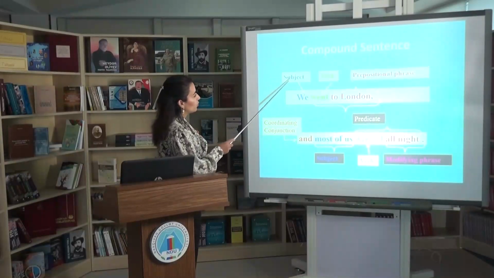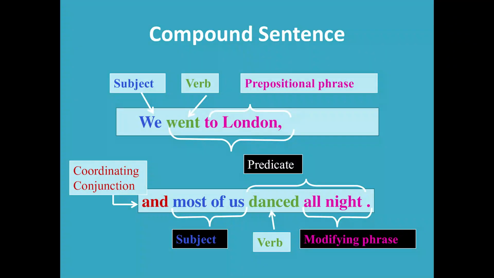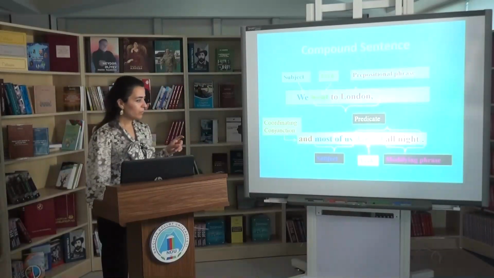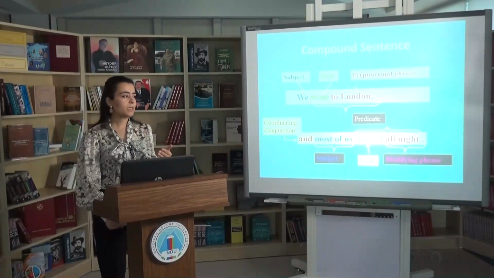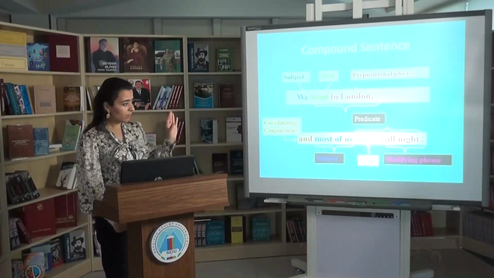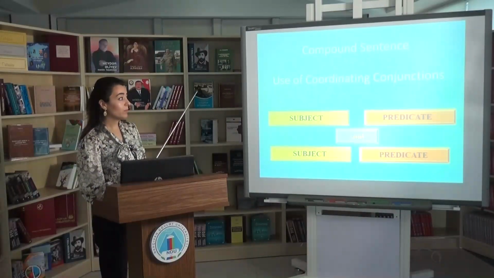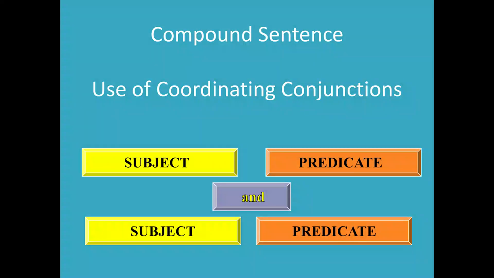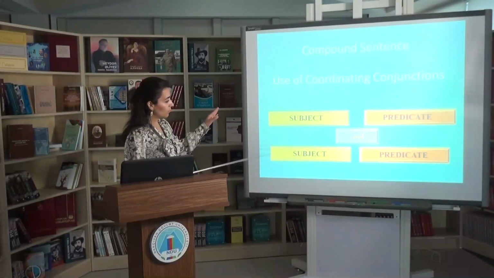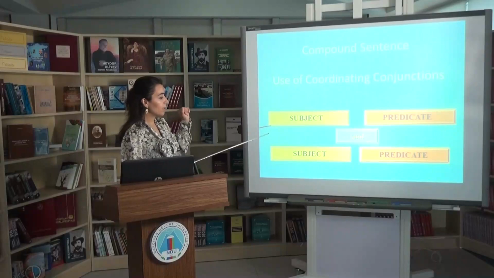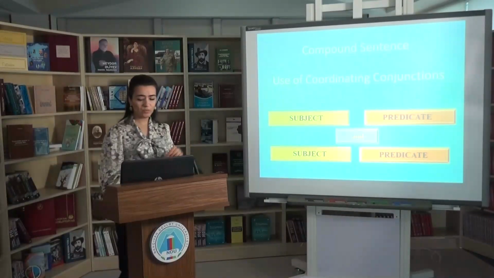Here we have one subject, one predicate in a prepositional phrase, and in the next one we also have subject, verb, and a modifying phrase. Modifying phrase means adverbial modifier. For example, in this sentence, "all night" is an adverbial modifier of time. Okay, so the use of coordinating conjunction, as I mentioned before: subject and predicate are used, the first sentence and the next sentence, and these sentences are connected by means of "and."